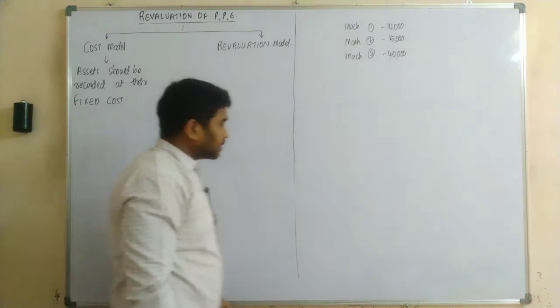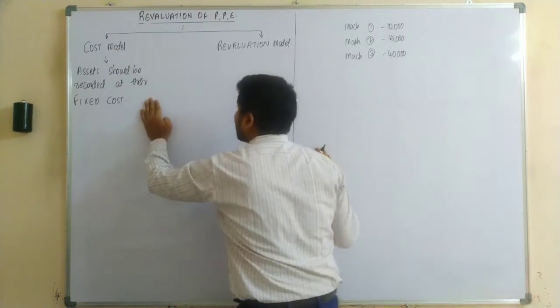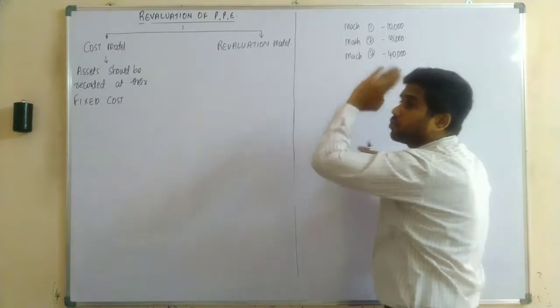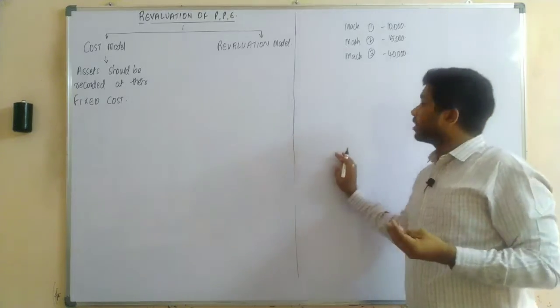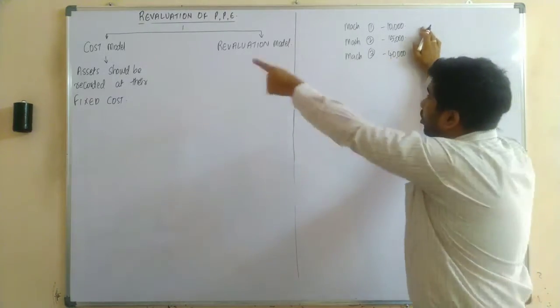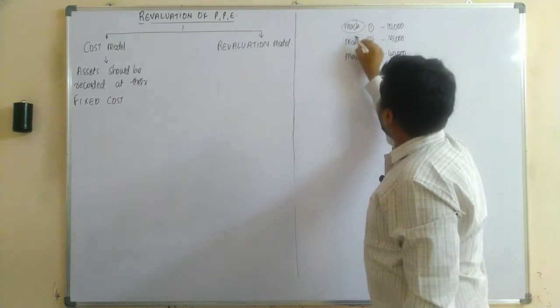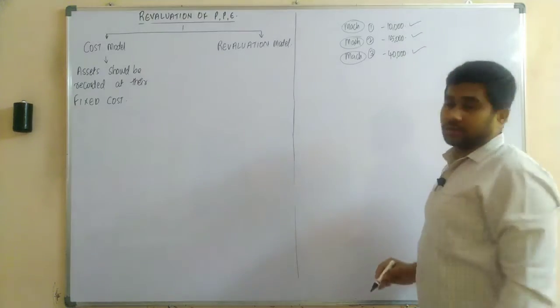Whenever a company follows a cost model, the assets should be recorded at their fixed cost, whether it is an acquisition cost or original cost, whatever it could be. So whenever you are following the cost model, the individual assets would be recorded at their fixed cost.